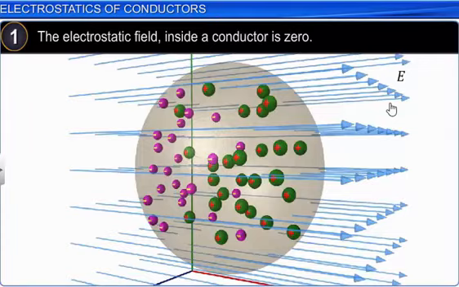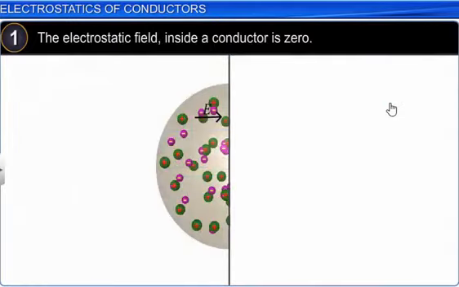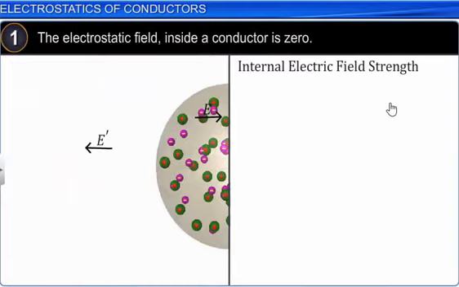In this case the cancellation of charge does not take place. Though the cancellation of charge does not take place, the overall electric field will be equal to 0, because of the positive and negative charges inside the conductor, one more electric field is induced inside the conductor. We represent that electric field by E dash. This induced electric field will have the same magnitude as the one applied externally, that is E.